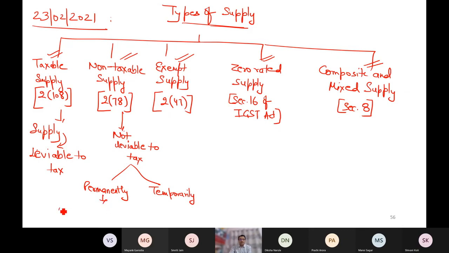Now which is permanently excluded? Alcoholic liquor for human consumption, not for medicinal purposes. Alcohol is used in drugs also for positive benefits, but when it is for human consumption, then it is beyond the purpose of GST laws. So alcoholic liquor for human consumption. And what is temporarily excluded? 5 petroleum products.